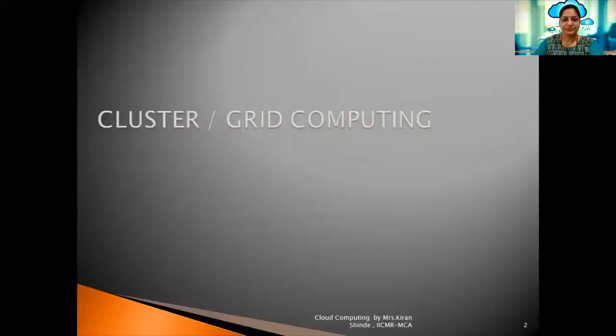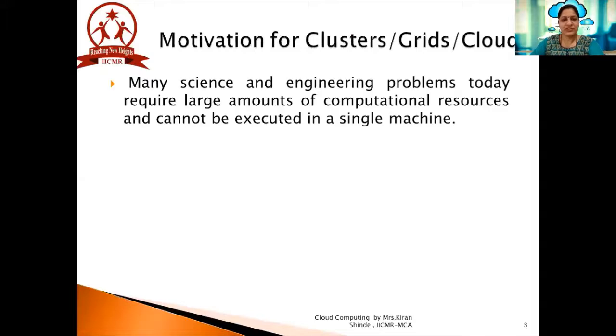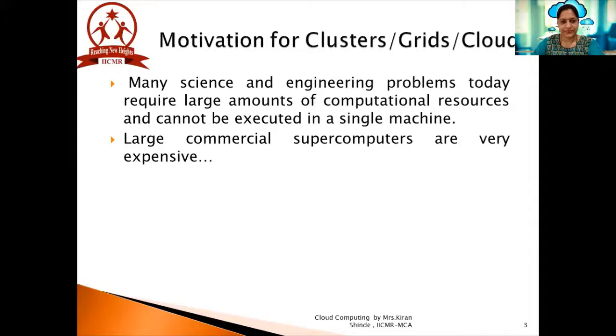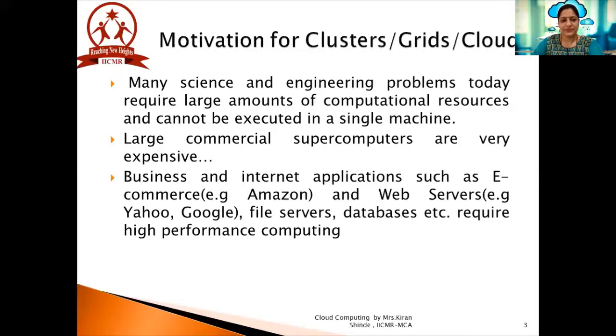So let's start. The first motivational point was that many science and engineering problems today require large amounts of computational resources and cannot be executed on a single machine. Large commercial supercomputers are very expensive to buy. Businesses and internet applications such as e-commerce solutions, web servers, file servers, and databases require high performance computing.